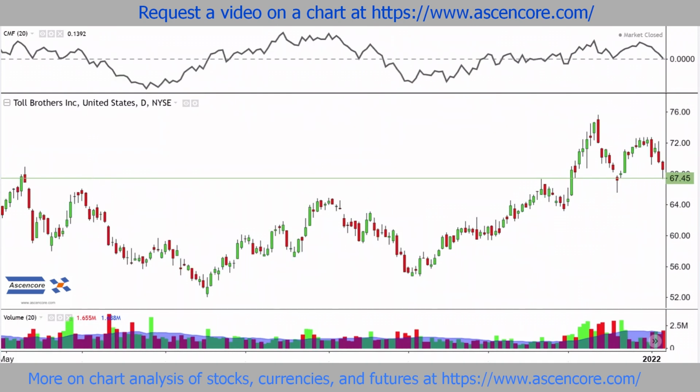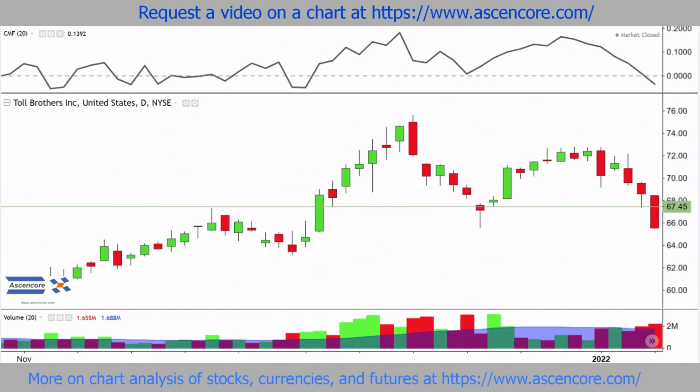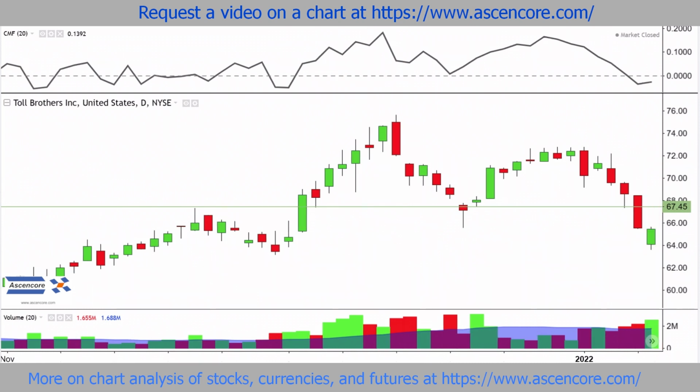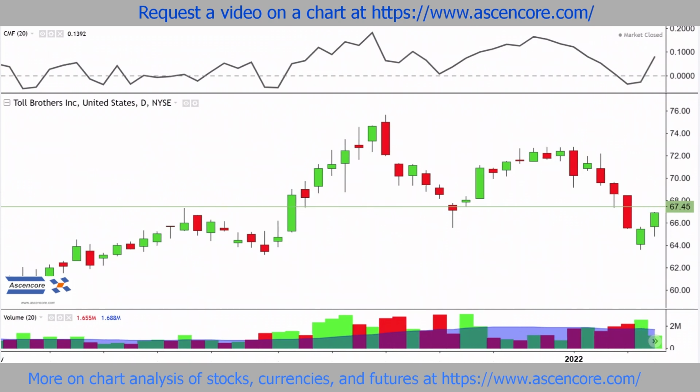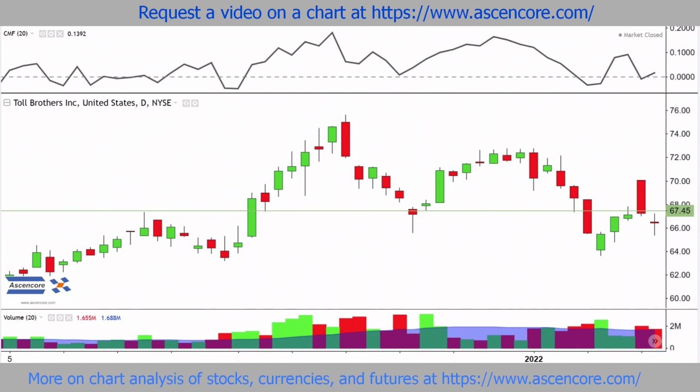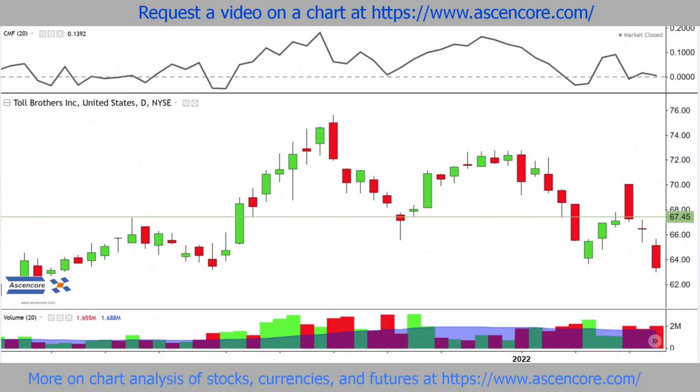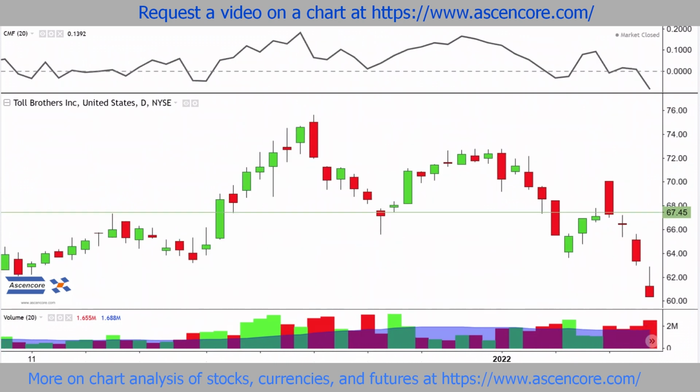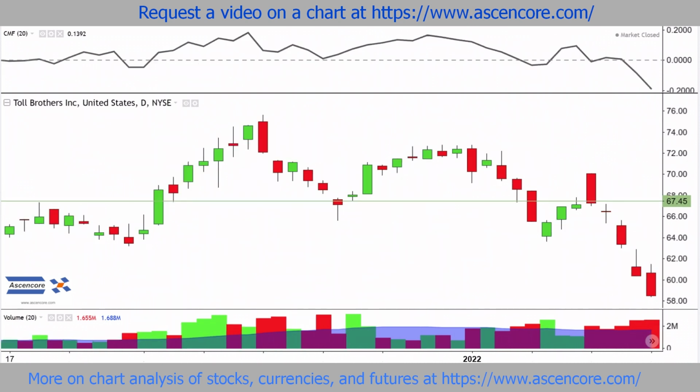67.45 marks a key lower boundary during this shift to increasingly bearish sentiment. When price begins closing under this boundary, it's not a decisive break yet, until the Chaikin Money Flow indicator begins a steep descent below zero, rather than just flattening and staying slightly above or below zero.